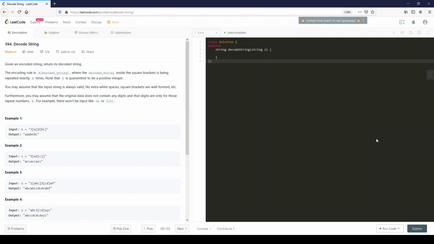So, if that's what you believe, you better get through Decode String, which says, given an encoded string, return its decoded string. The encoding rule is k[encoded_string], where the encoded string inside the square brackets is being repeated exactly k times. Notice that k is guaranteed to be a positive integer. Well, that's good. You may assume that the input string is always valid, no extra white spaces, square brackets are well formed, etc. Furthermore, you may assume that the original data does not contain any digits, and that digits are only for those repeat numbers, k. For example, there won't be input like 3a or 2[4].